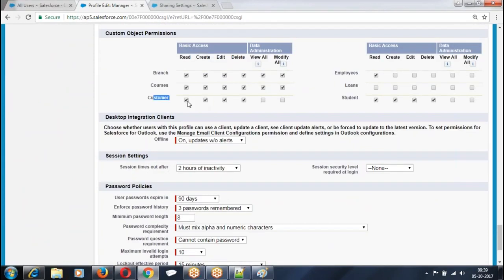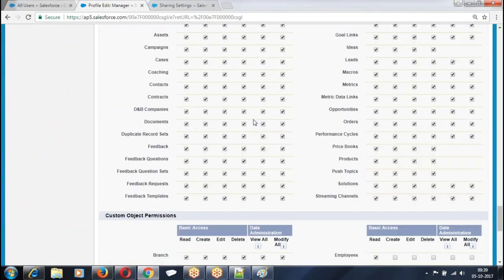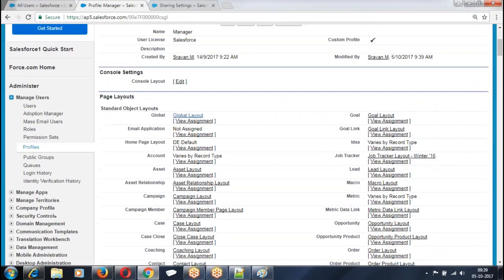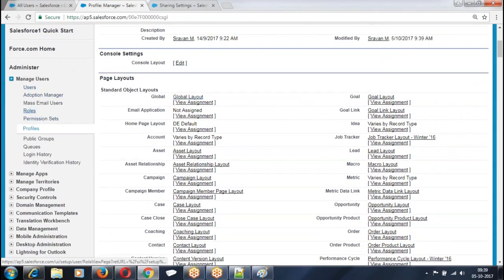Right? In the manager profile, I gave customer. Still he was not able to, like customer. There is no permission of view all and modify all. But still he was able to see. What may be the reason?